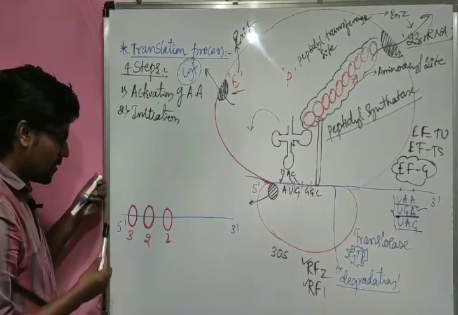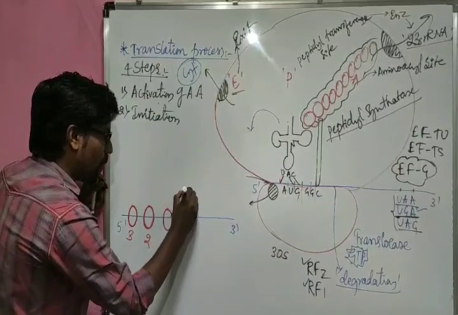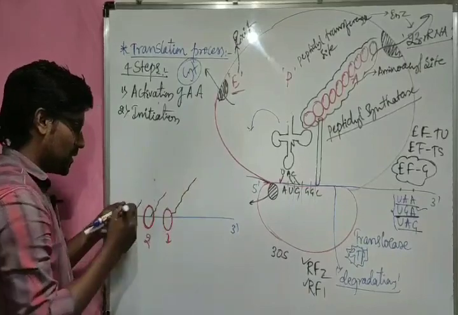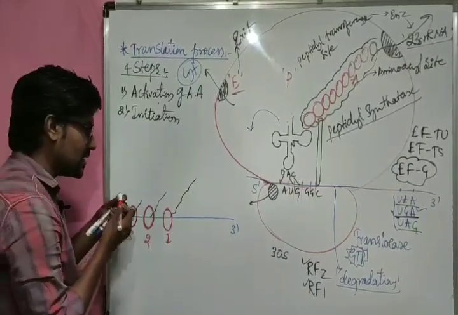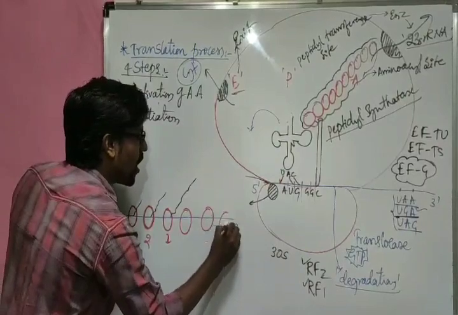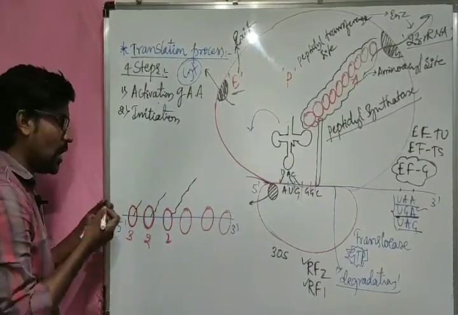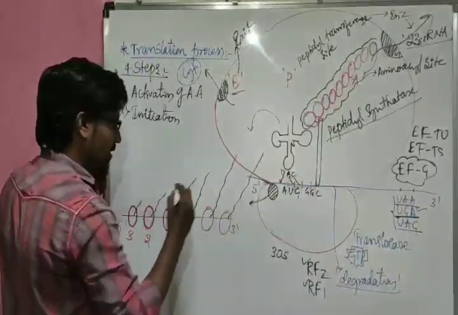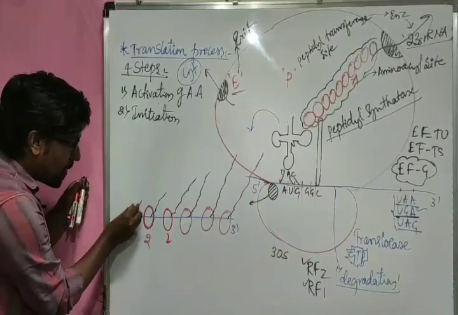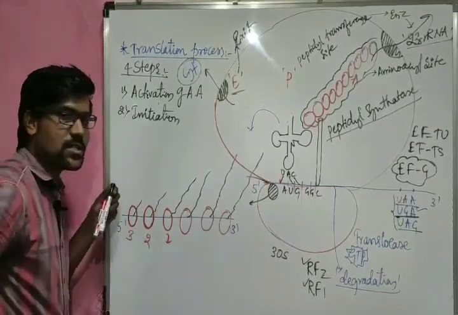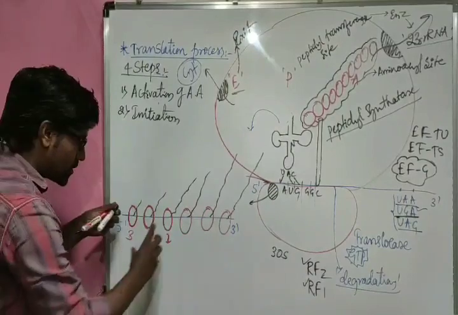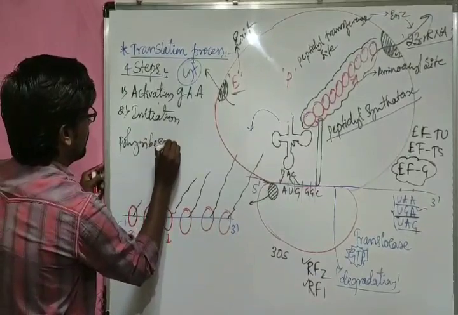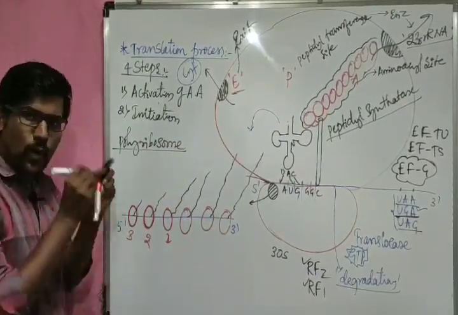When they are moving, we are getting polypeptide chains. In that sense, many ribosomes attach to one mRNA, and all the ribosomes are producing their respective polypeptide chains. That means many copies of the polypeptide chain are produced using just one mRNA. The overall structure is considered to be the polyribosome, or polysome.